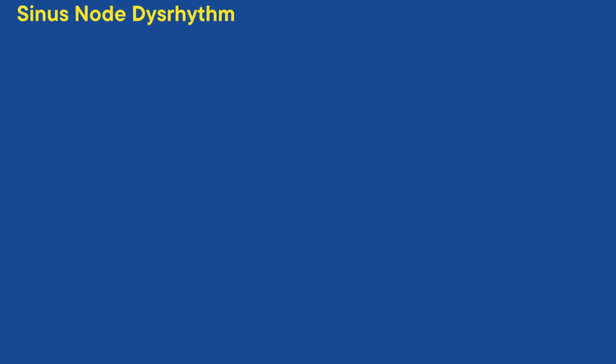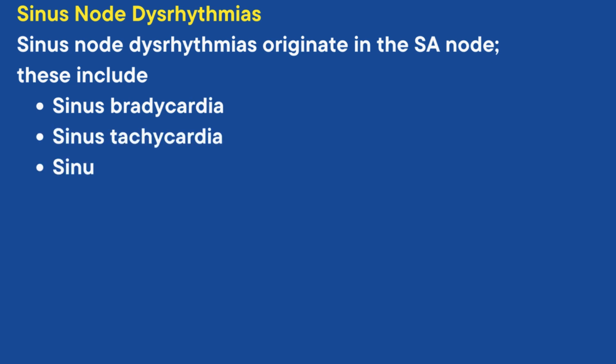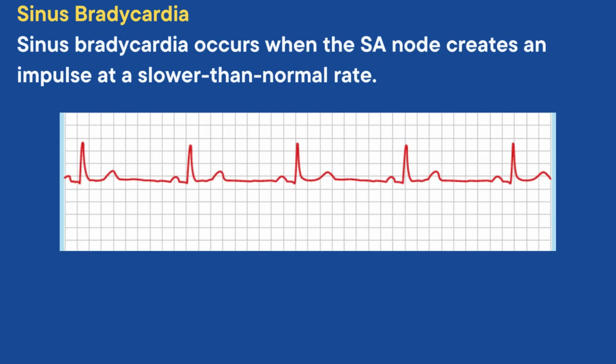First, let us see sinus node dysarrhythmias. Sinus node dysarrhythmias originate in the SA node. These include sinus bradycardia, sinus tachycardia, and sinus arrhythmia. First, we will see sinus bradycardia. Sinus bradycardia occurs when the SA node creates an impulse at a slower than normal rate.